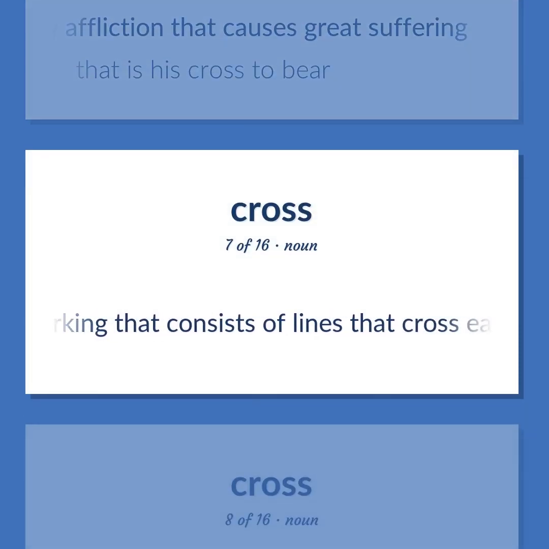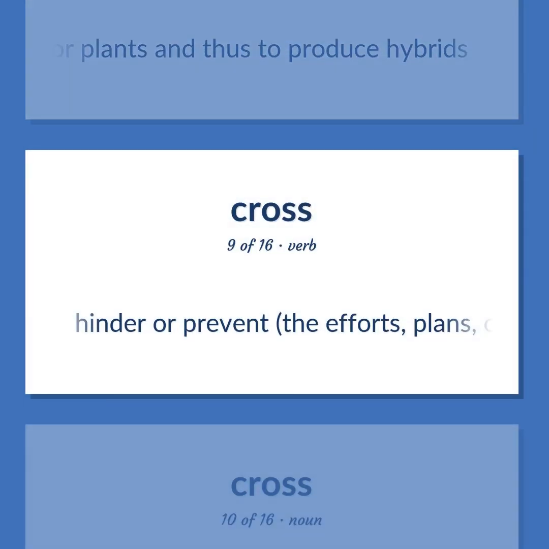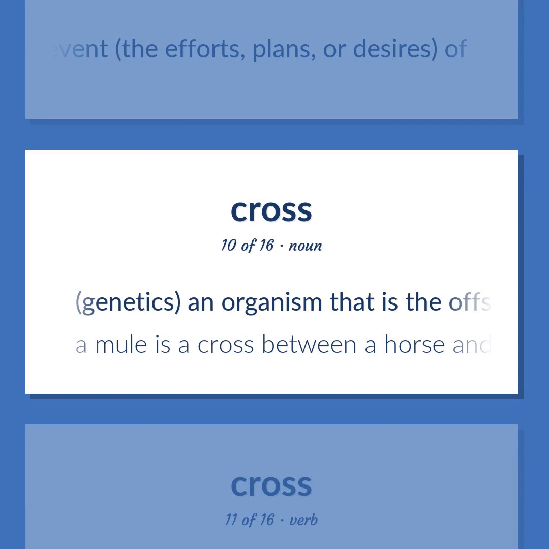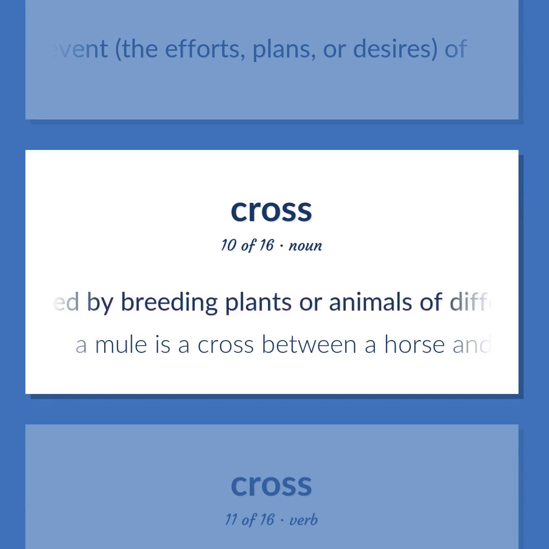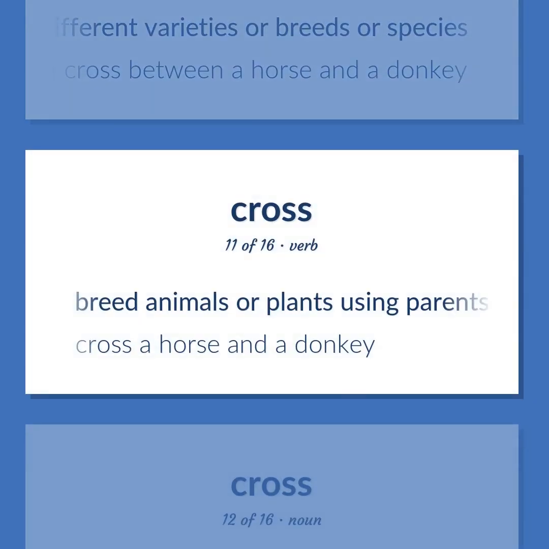A marking that consists of lines that cross each other. Genetics, the act of mixing different species or varieties of animals or plants and thus to produce hybrids. Hinder or prevent the efforts, plans, or desires of. Genetics, an organism that is the offspring of genetically dissimilar parents or stock, especially offspring produced by breeding plants or animals of different varieties or breeds or species. A mule is a cross between a horse and a donkey. Breed animals or plants using parents of different races and varieties. Cross a horse and a donkey.